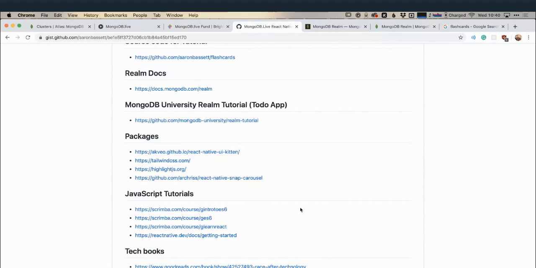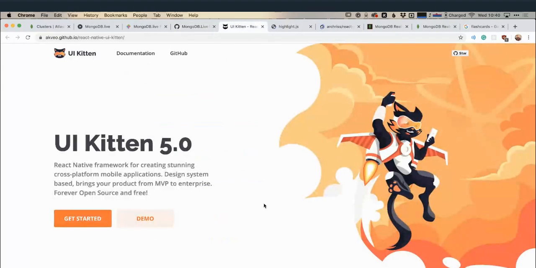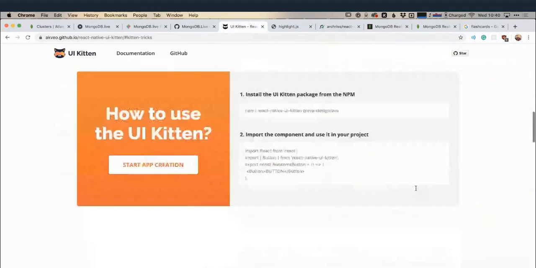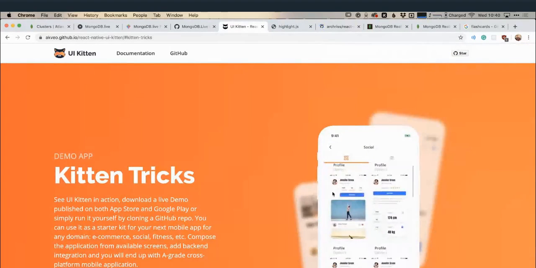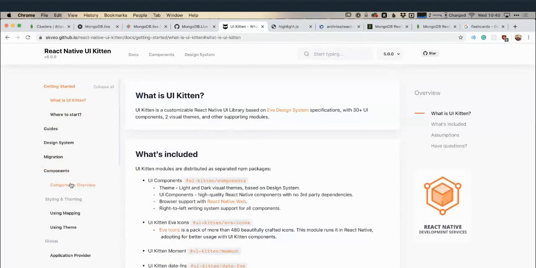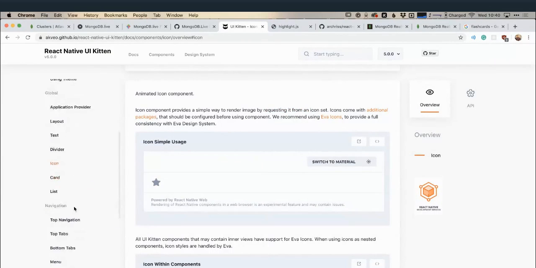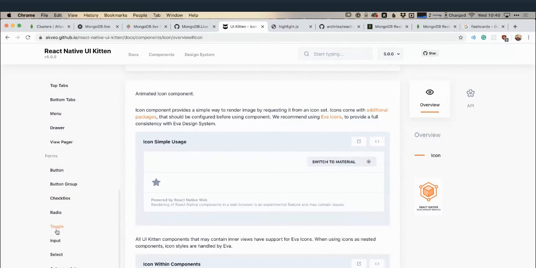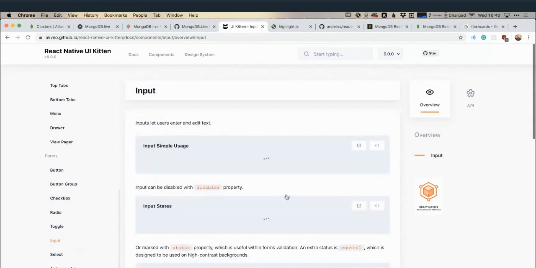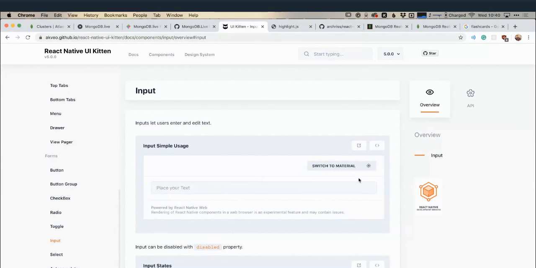I also have a few different packages that I've got here. The main three is UI Kitten. So UI Kitten is going to provide a lot of the components that I'm going to be using. Things like the icons that are there. You can have a look at some of the components here. It's going to provide some of the other ones I need, like for my forms. It's going to give me my inputs, etc. So a lot of that's where all the styling is coming from for a lot of what you're going to see. I'm not writing these components from scratch. I'm going to be using this component library for a lot of it.